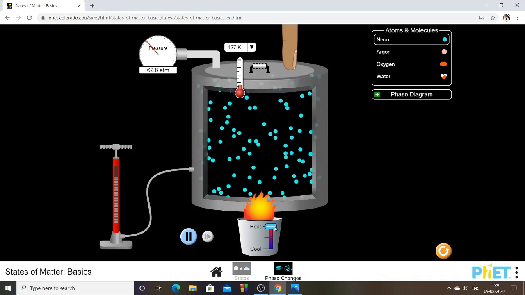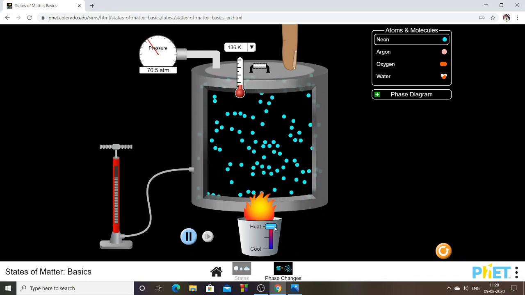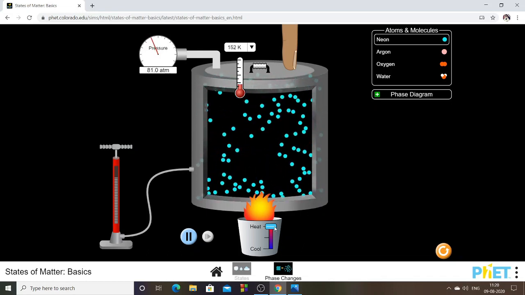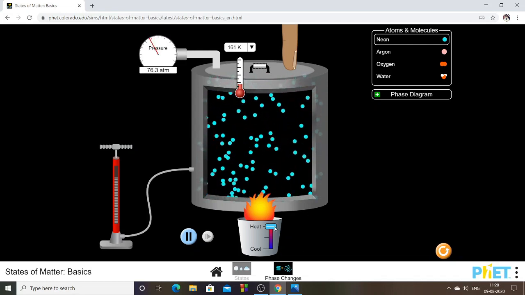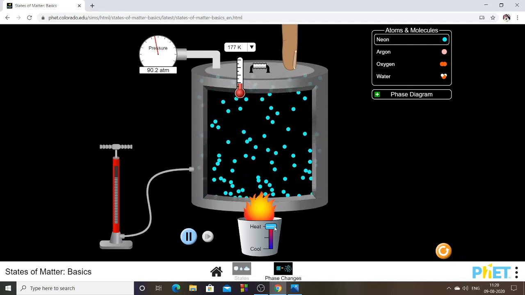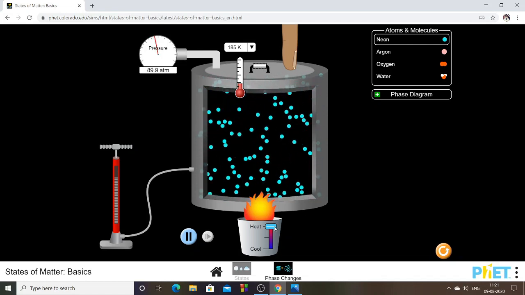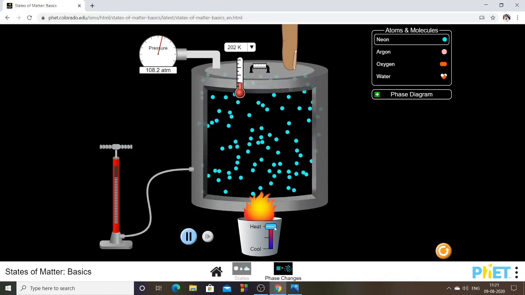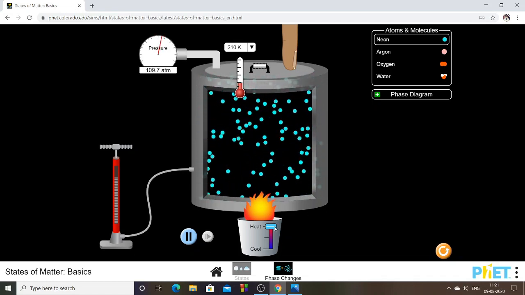How are we getting information from it? If we increase the heat, the pressure also increases. By increasing the temperature, I can increase the pressure of a gas inside the container. If I raise the temperature of the gas inside a container, its pressure also increases. That is one type of condition we have.